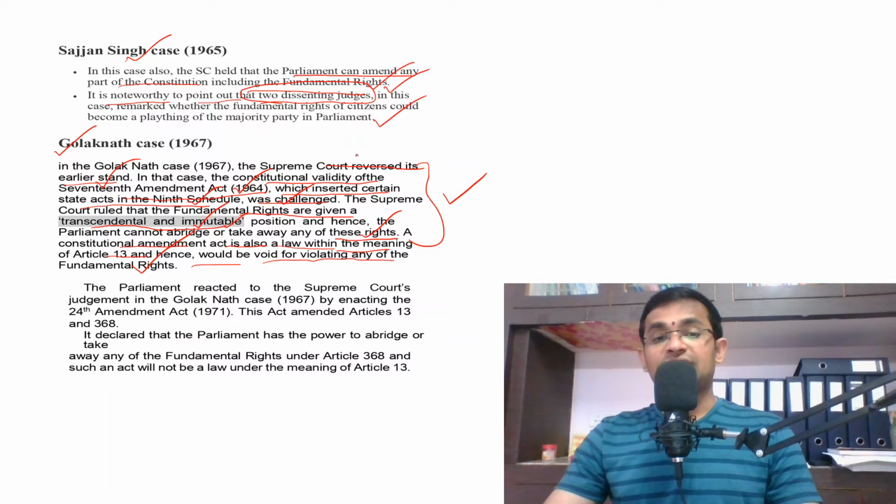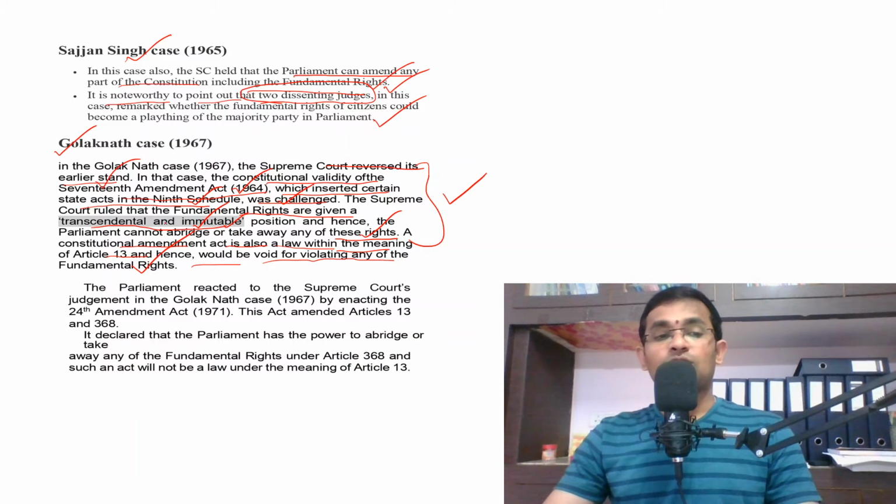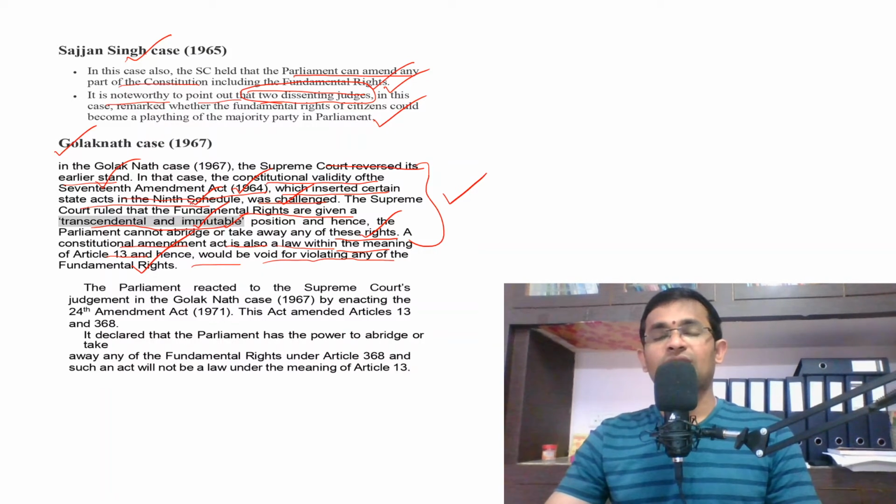Okay, and this judgment became a major hurdle for the implementation of the land reforms, because the right to property under Article 31 was a fundamental right in that period. Yes or no? Right? Okay. So in order to overcome this judgment, in order to implement the land reforms, in order to implement the directive principles of state policy, the Parliament reacted by enacting the 24th Amendment Act, 1971.